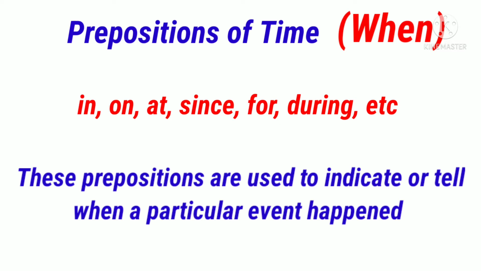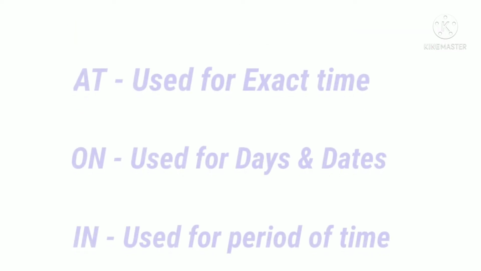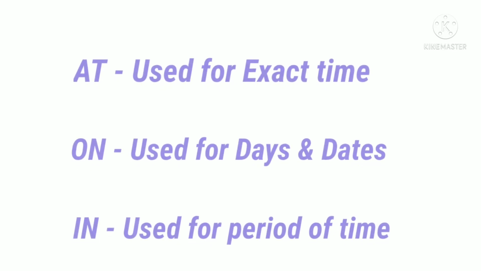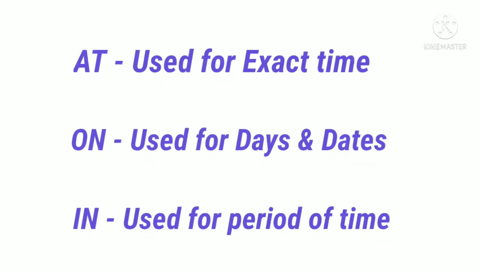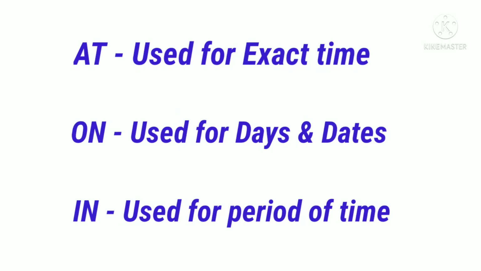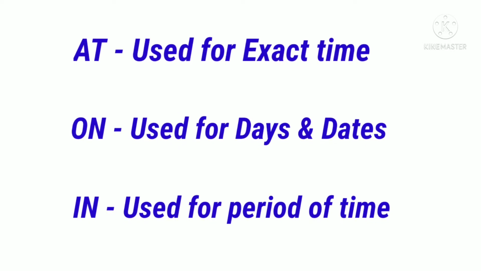Now we will see what prepositions of time are. They are used to indicate or tell when a particular event happened. When, that's very important. Now we will see when to use the prepositions of time. First we will see at. At we will use for exact time, for telling the exact time.